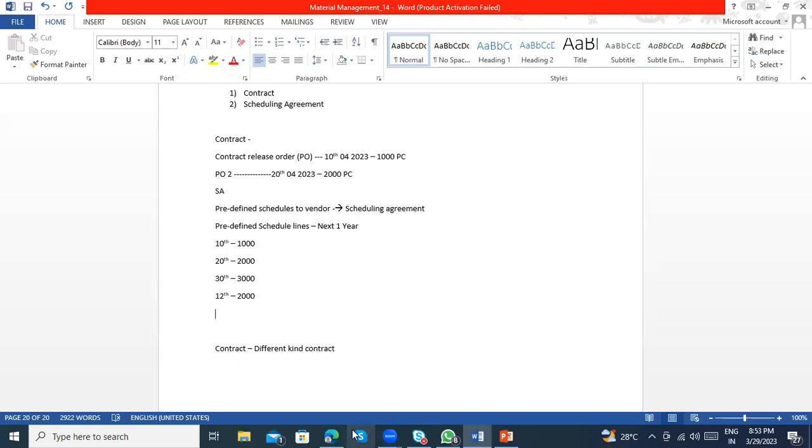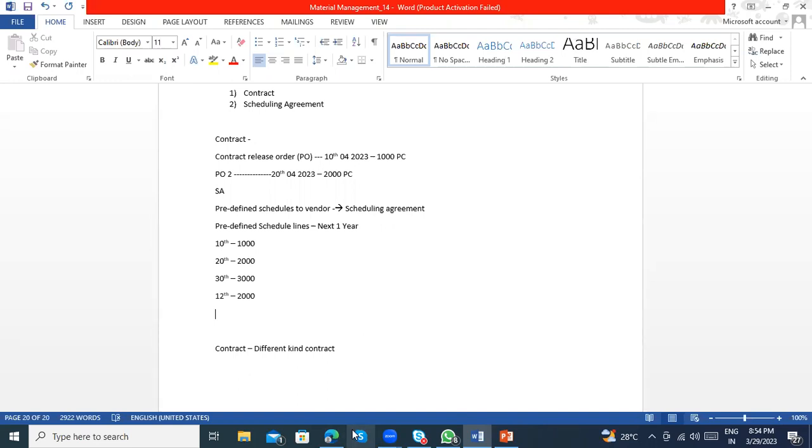That means all this time I'll be procuring these quantities from the vendor, and that is fixed. Whereas if my contract is for 2,000 pieces for a period of 1 year, I can either procure 2,000 pieces or I can procure less as well.